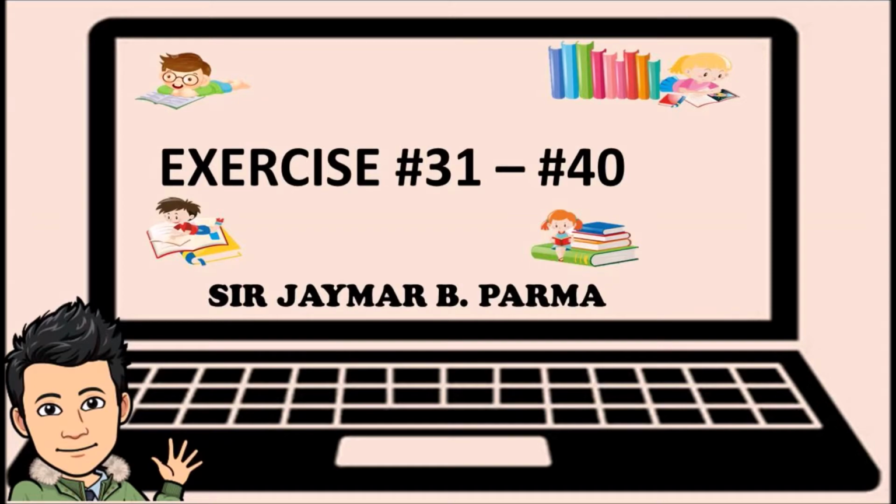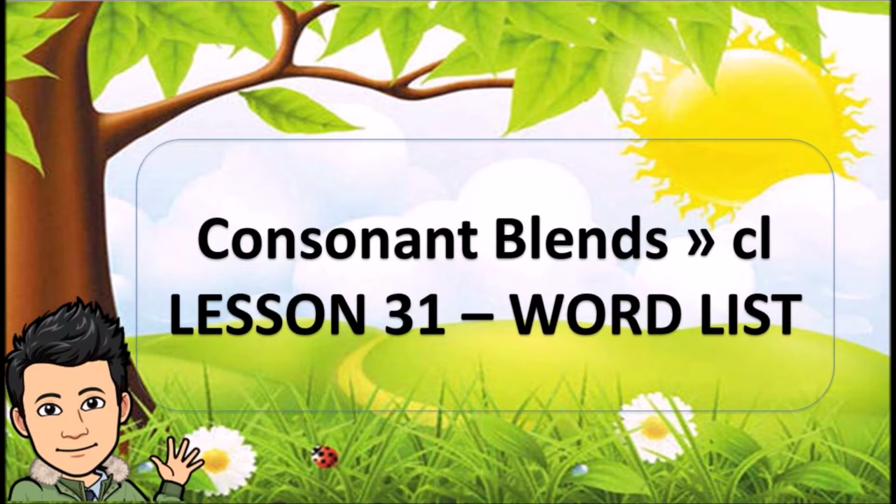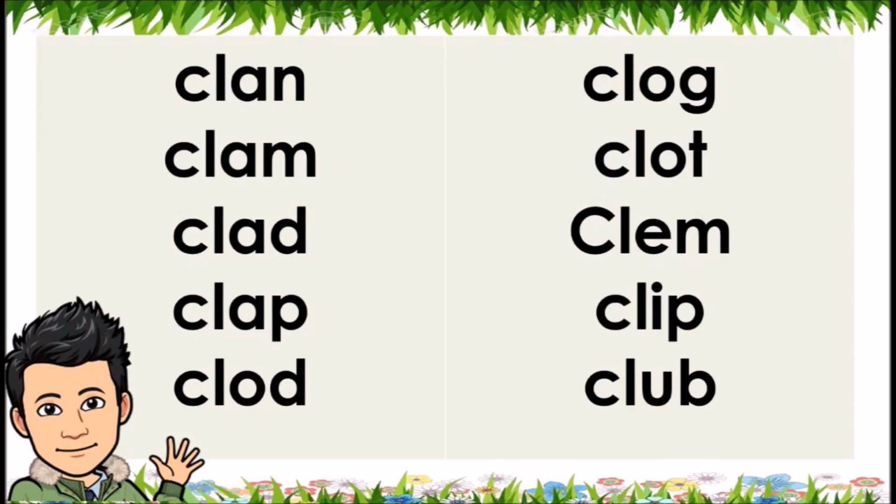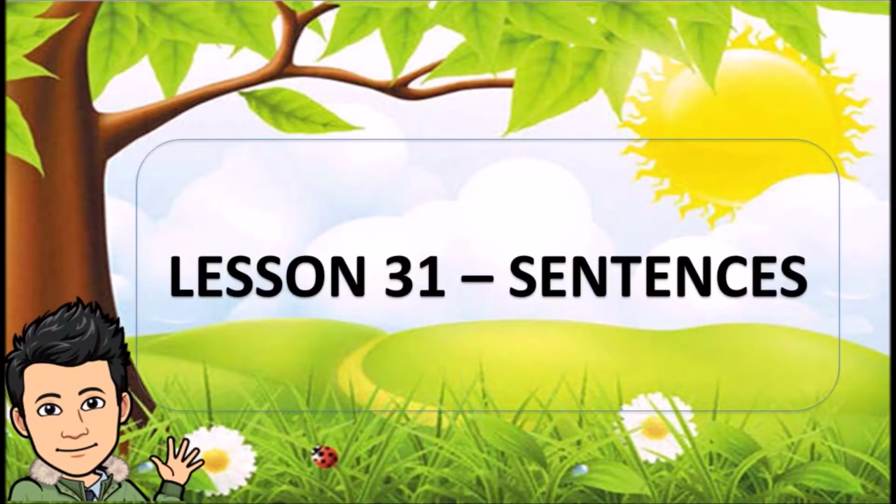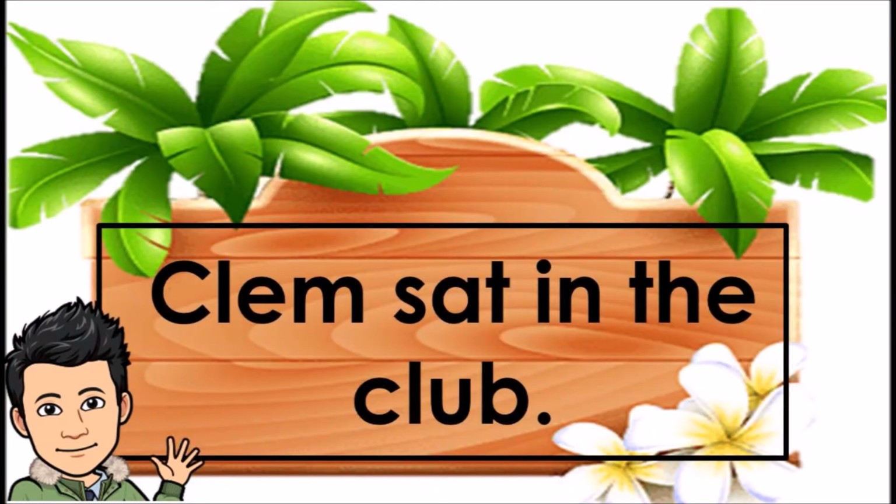Here we go. Consonant blends CL. Lesson 31, word list. Clan, clam, clad, clap, clod, clog, clot, Clem, clip, club. Lesson 31, sentences. Clem sat in the club.